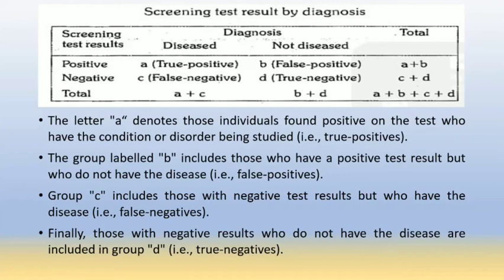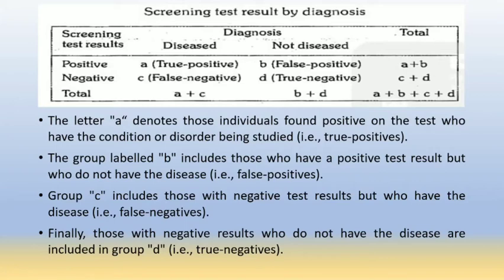The group labeled B includes those who have a positive test result but they are not having the disease, means they are false positive patients. And A plus B is the total positive patients. Then second row, negative, in that group C includes those with negative test results but they are having the disease.